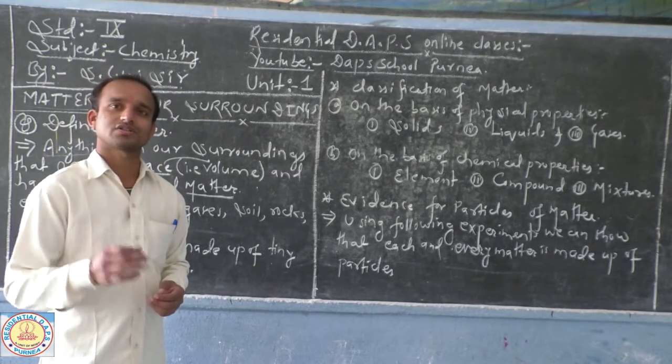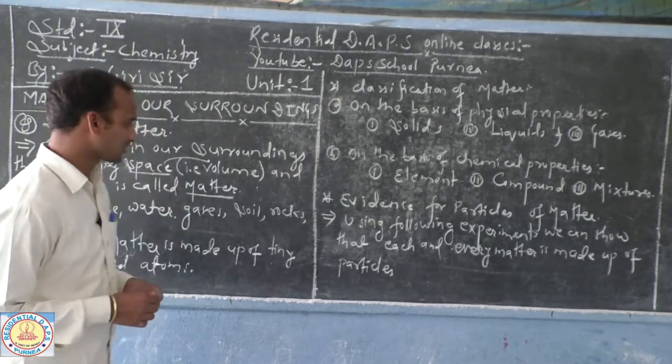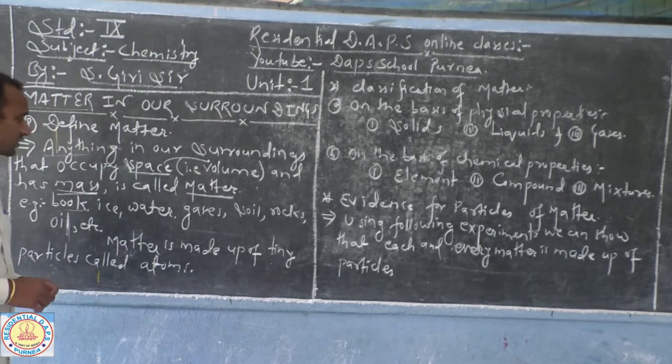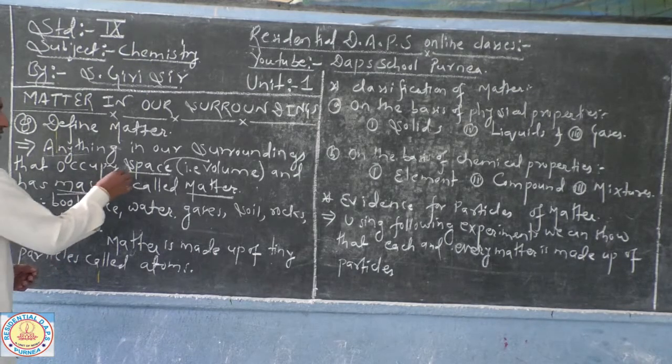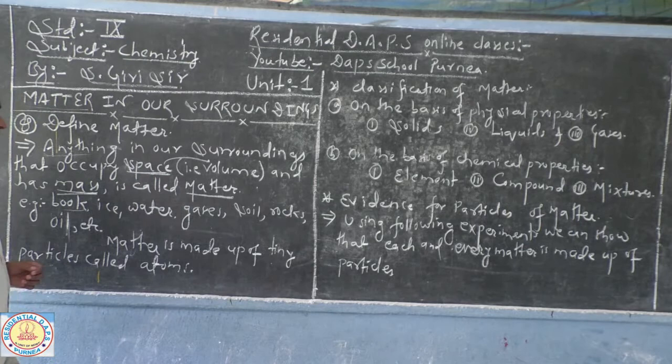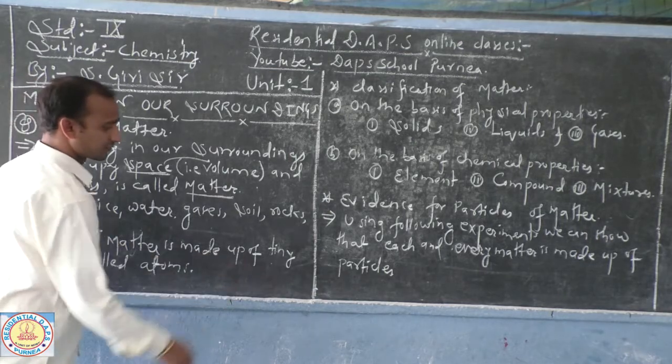There are other things you can collect as non-matter, but most things in our surroundings we consider as matter since they occupy space and have mass. Here are some examples.